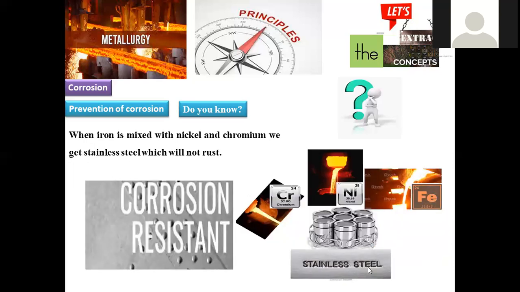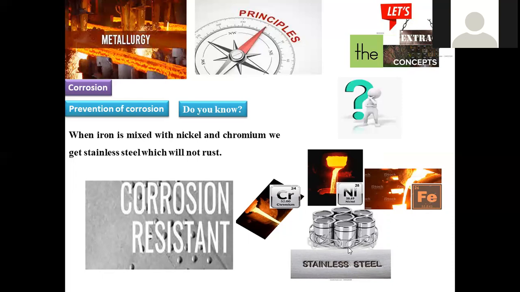But in case of stainless steel, most often they are used for household purposes, where iron can be blended with nickel and chromium. Nickel and chromium are regarded as passive metals. Passive is nothing but corrosion resistant. Even though these are metals, they may not participate in corrosion. They retard the corrosion. That's the reason why chromium and nickel can be blended with iron, so that rusting